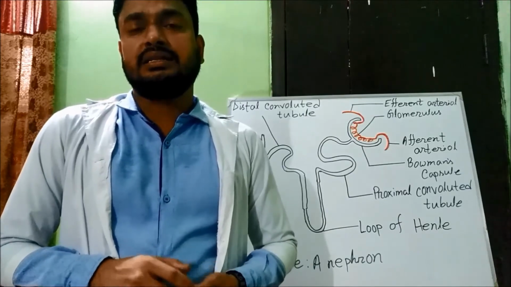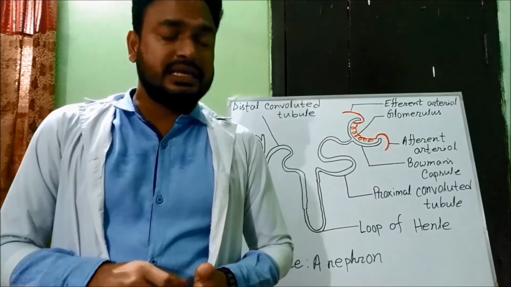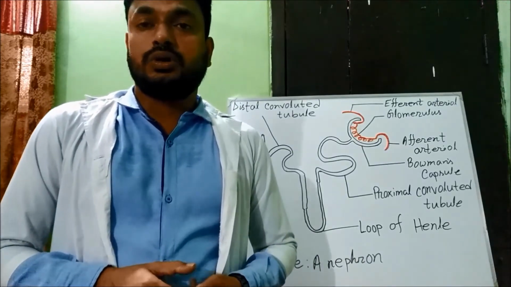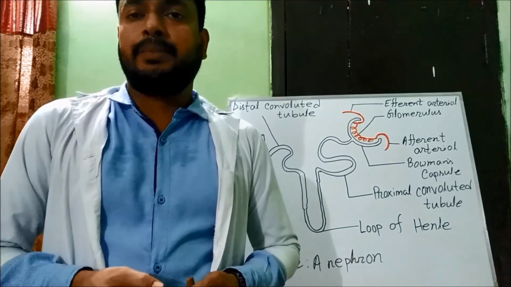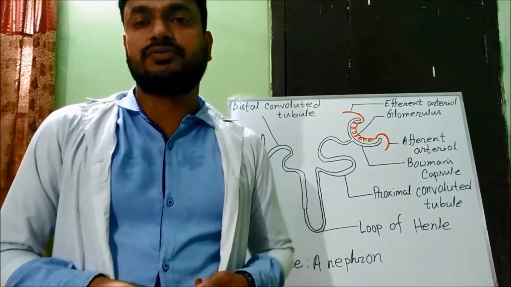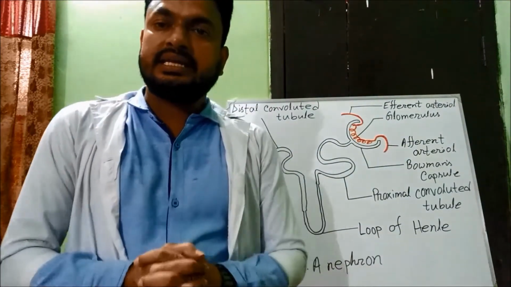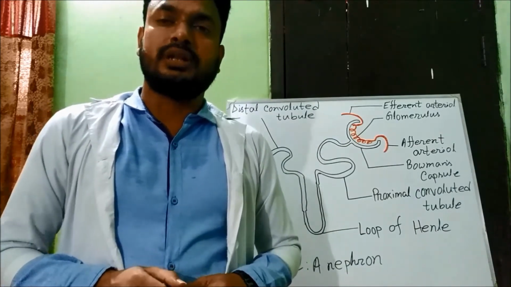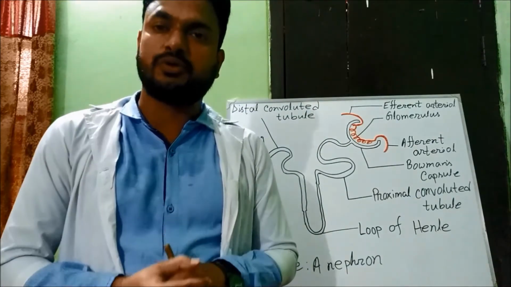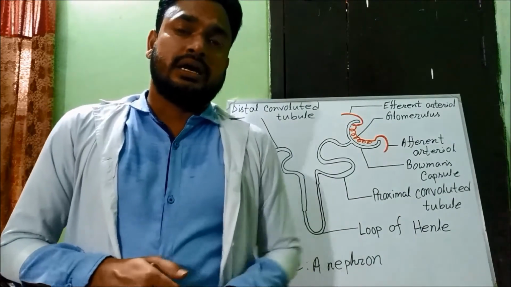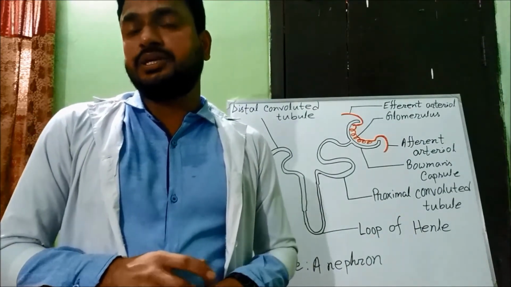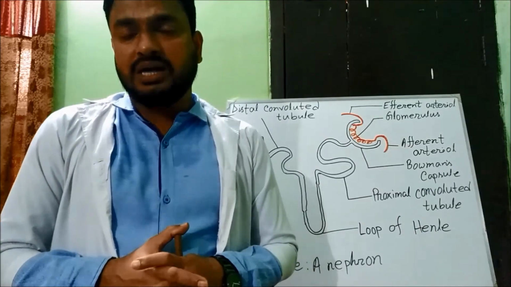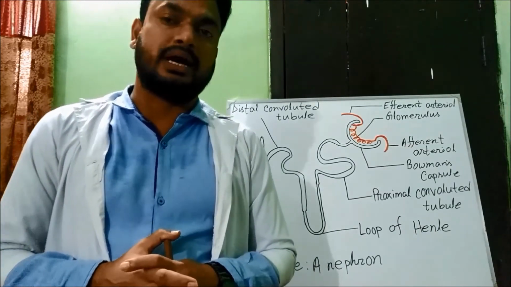In this way kidneys help to pass out nitrogenous waste products from the body. Kidneys maintain the balance of mineral salts like sodium chloride, potassium chloride, etc. They also control blood pressure and maintain the water, acid and base balance of blood.